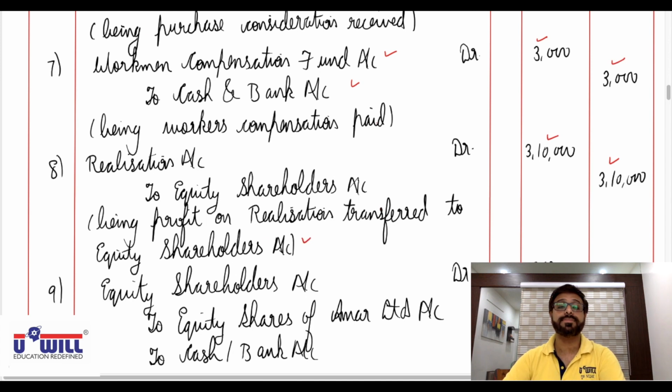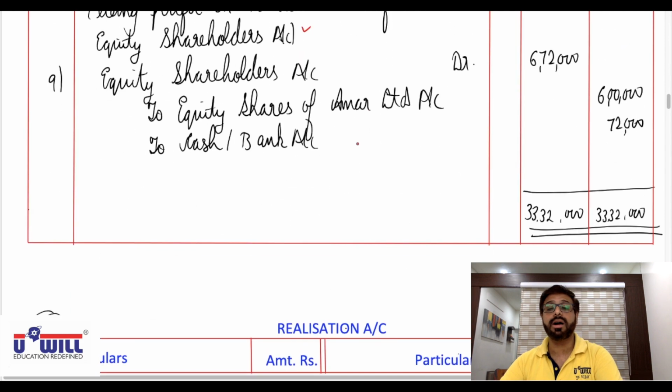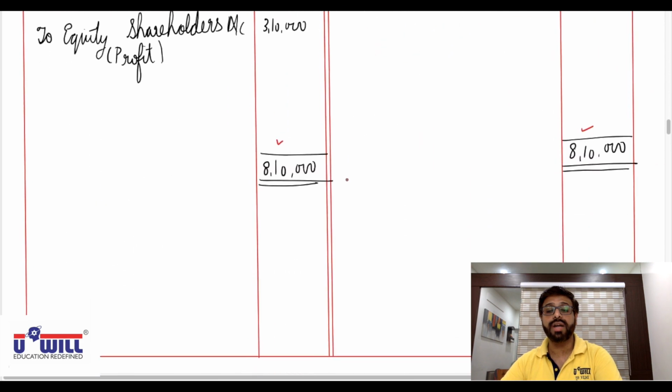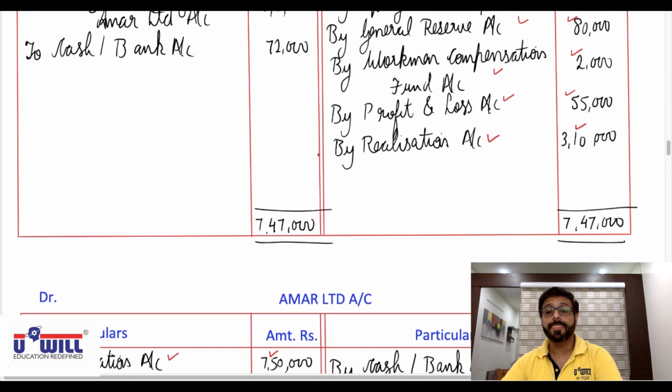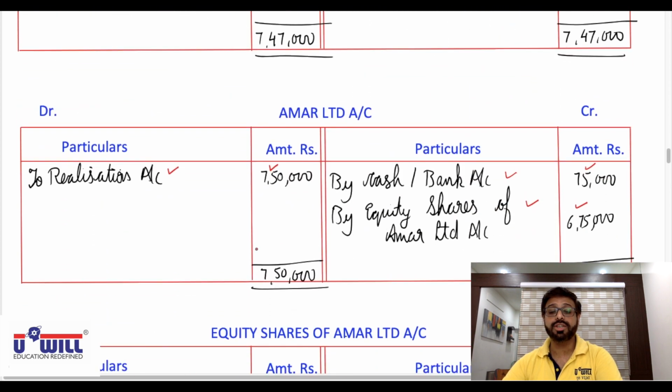Now after that, whichever other accounts balances remain, you'll transfer to equity shareholders account. So Amar Limited gets closed 7,50,000 both the sides. Okay, Amar Limited account gets closed with 7,50,000 on both the sides.